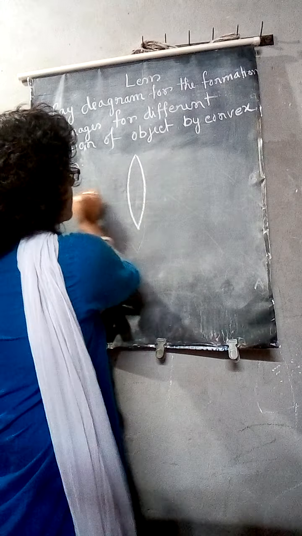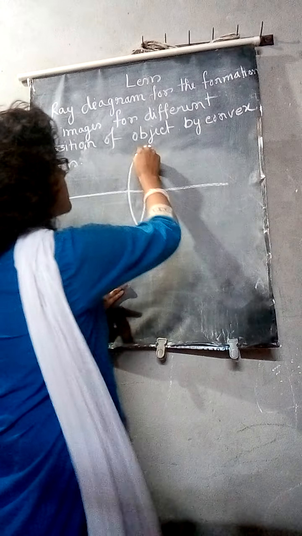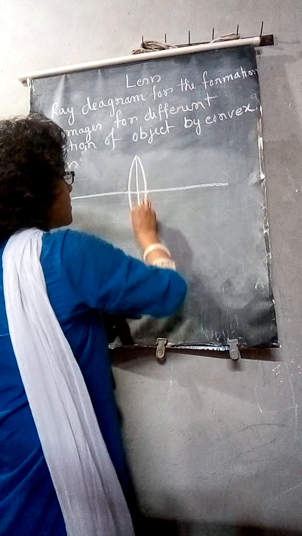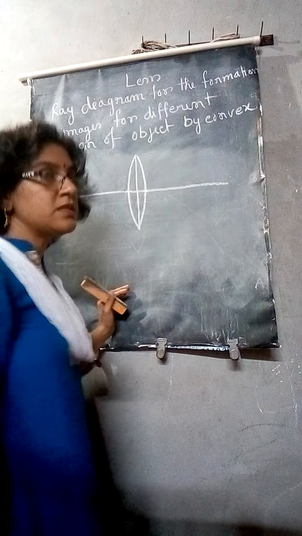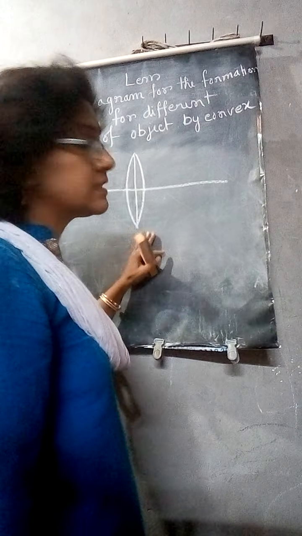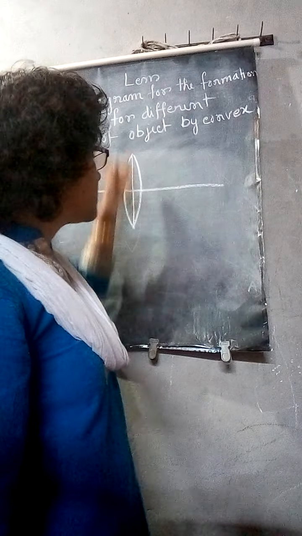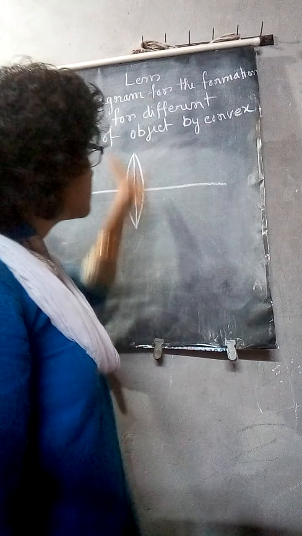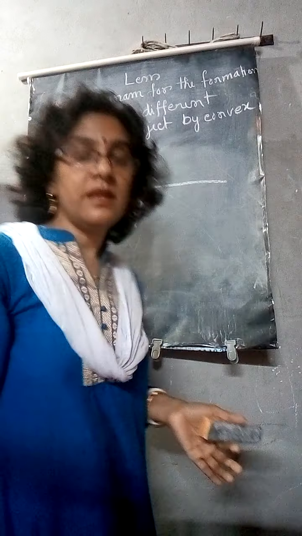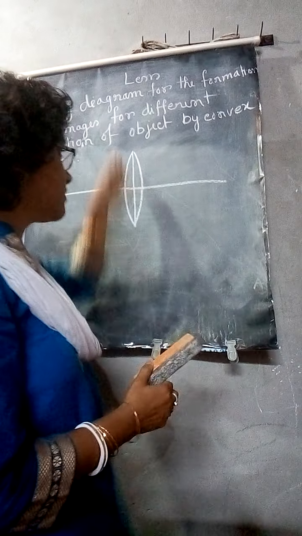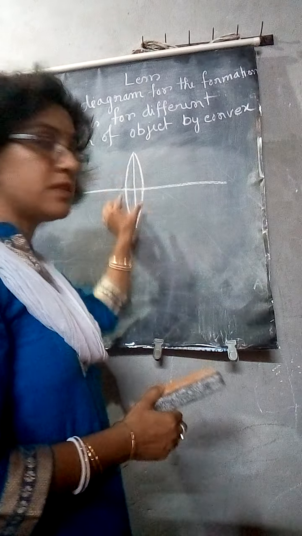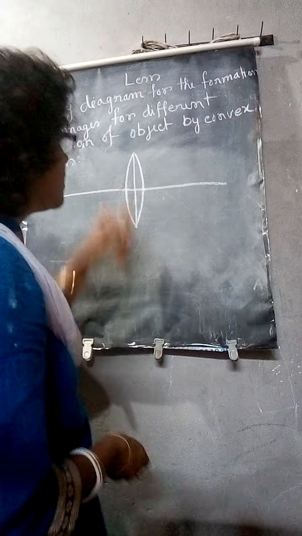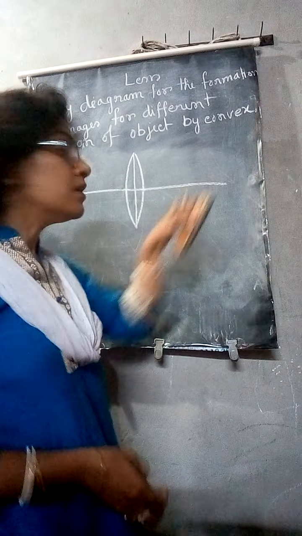let's see, draw the principal axis. Actually in your syllabus thin lenses are considered. For that reason, just one line is sufficient, as the lens is thin, but we are giving the convex shape. So all the rays will fall on the line only.